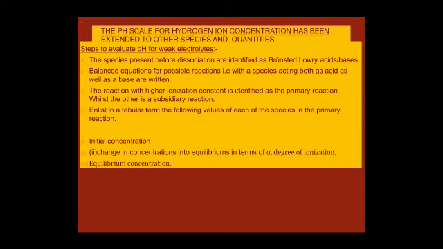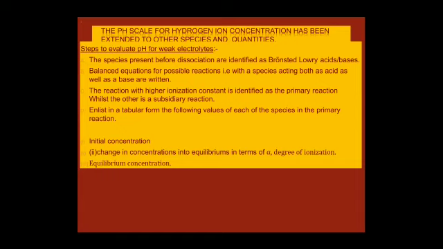There are steps to evaluate pH for weak electrolytes. The species present before dissociation are identified as Bronsted-Lowry acid or base. Balanced equations for possible reactions, with a species acting both as acid as well as base, are written. The reaction with higher ionization constant is identified as the primary reaction, while the other is a subsidiary reaction.